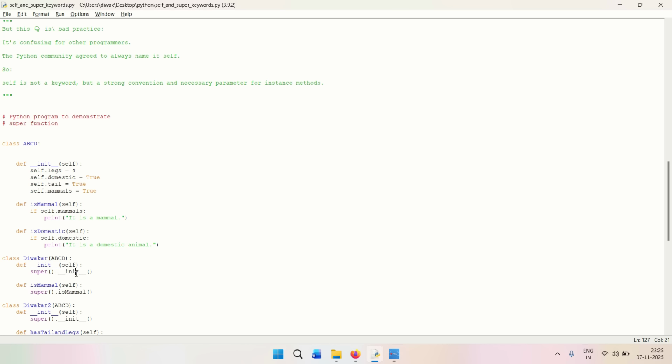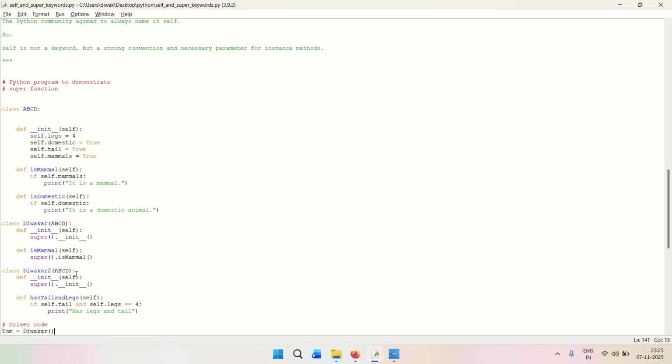So you can see in the child class Divakar and in the child class 2 we have used the super function under the init, and then we are trying to call the init for the parent class. So basically what super is doing over here is it is calling the parent class's init method, the def init method, and it is calling it.